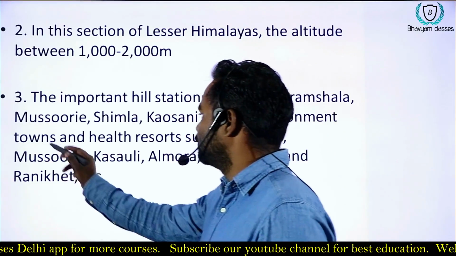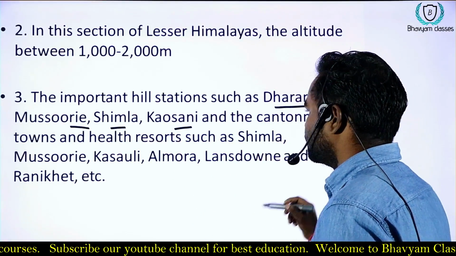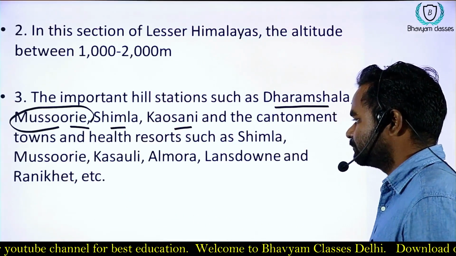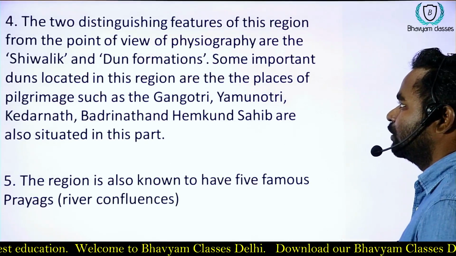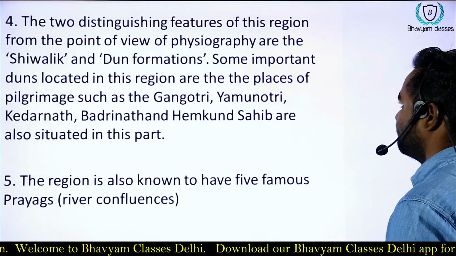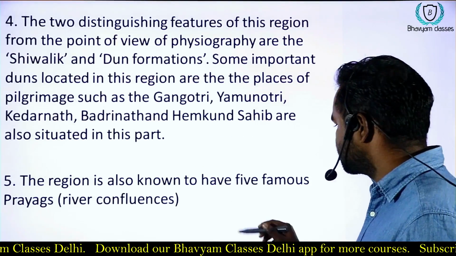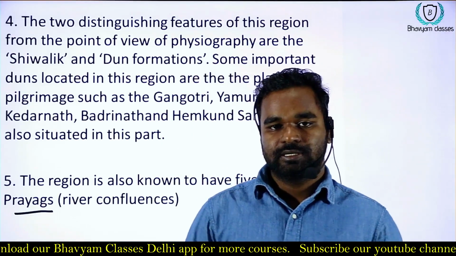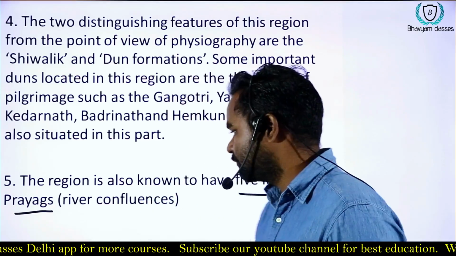Okay, Mussoorie, we have Shimla, we have Kasoni. Okay, Dharamshala. Mussoorie is present in the Mussoorie hills. Okay, Almora present here. Okay, and we have 5 famous Prayags: Rudraprayag, Indraprayag, Nandaprayag, Karnaprayag, and Vishnuprayag.